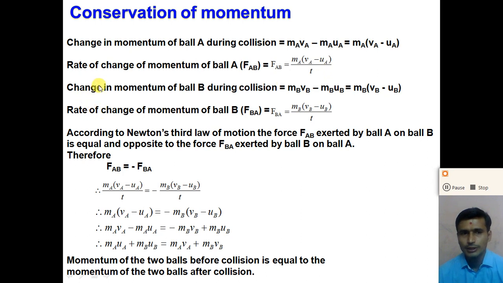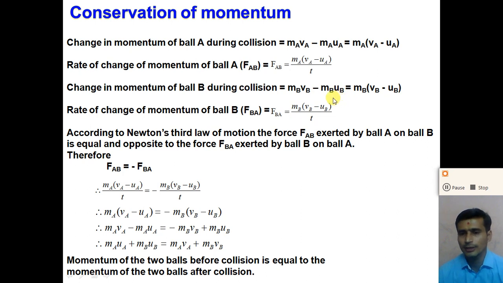Similarly, the change in the momentum of ball B during the collision: the final momentum is mb into vb, minus the initial momentum mb into ub. Taking mb common, it is mb into (vb minus ub). So the change in the momentum of ball B during the collision is mb into (vb minus ub), and the rate of change of momentum of ball B, that is FBA, is equal to mb into (vb minus ub) divided by t, right?